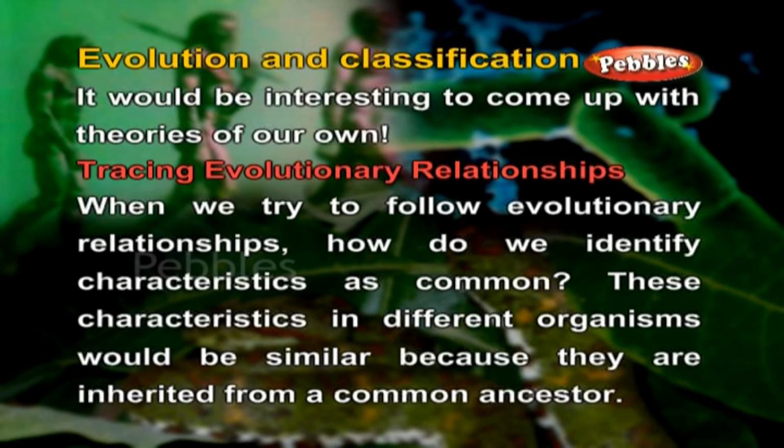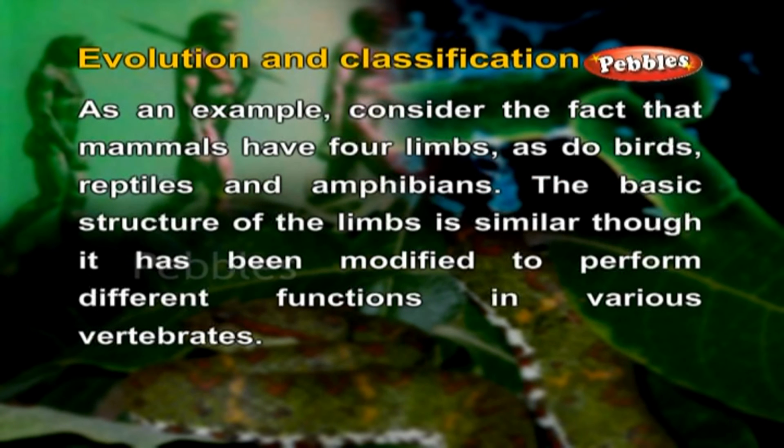Tracing evolutionary relationships. When we try to follow evolutionary relationships, how do we identify characteristics as common? These characteristics in different organisms would be similar because they are inherited from a common ancestor. As an example, consider the fact that mammals have 4 limbs, as do birds, reptiles, and amphibians.